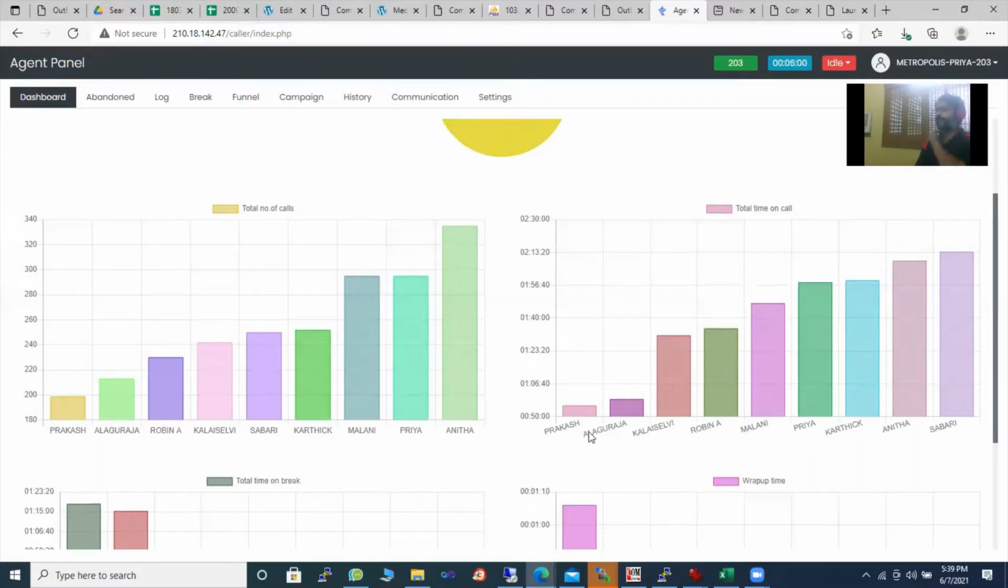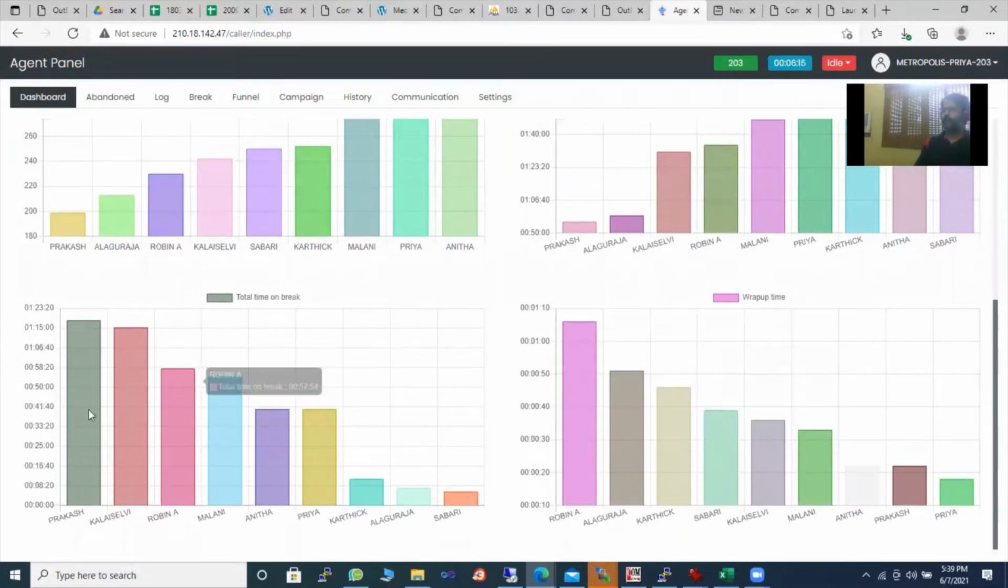If you look at it, Prakash has been on call only for 55 minutes, while Shabari has been on call for 2 hours, 13 minutes and 42 seconds, while Anita has been on call for 2 hours and 9 minutes and 4 seconds. So this is the total time on call. Higher is better. And now time on break. Here lower is better.